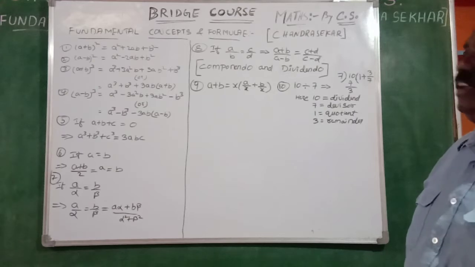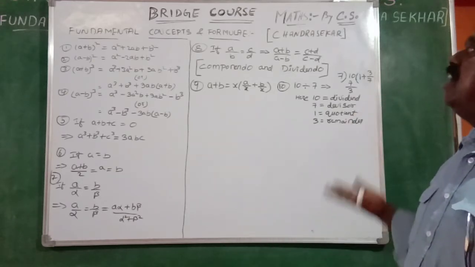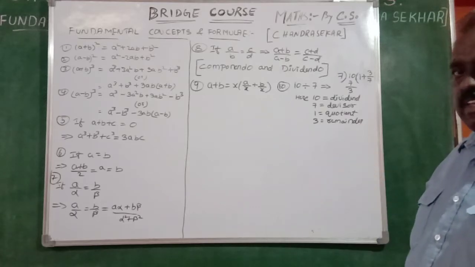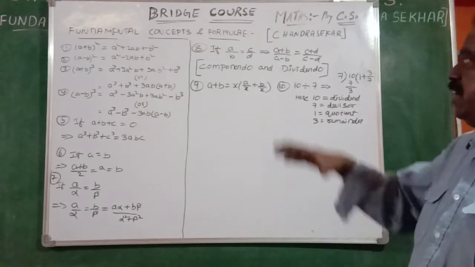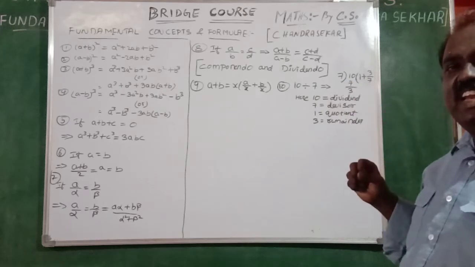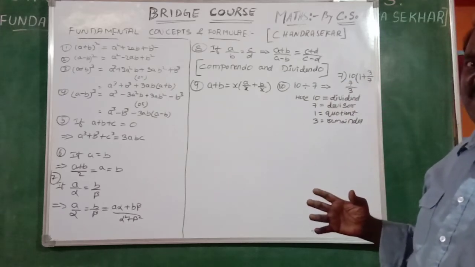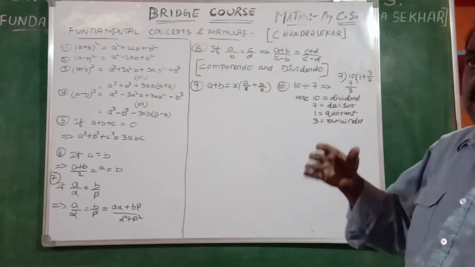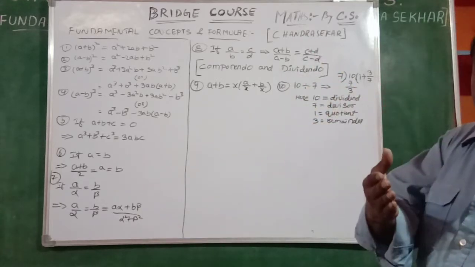As I said already, what is the meaning of a bridge course? It is simple. The fundamental concepts you already dealt with will be recalled once again in order to make them familiar to us, and to be recorded in our mindset.